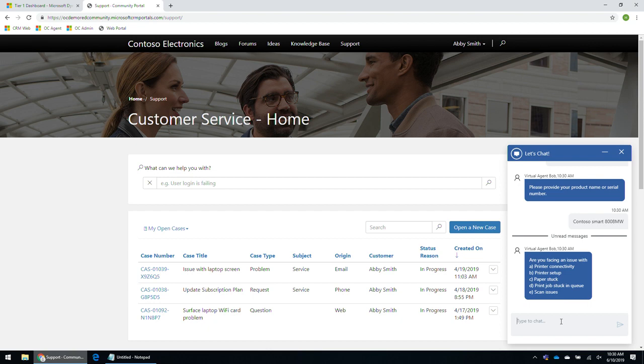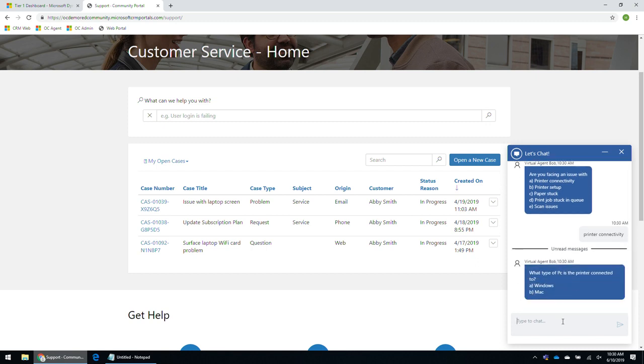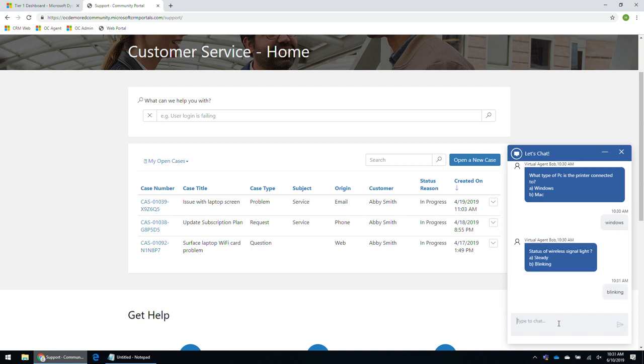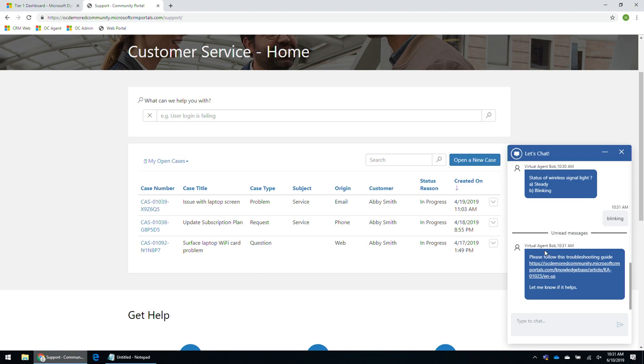It's asking me to provide more context, more information that the bot can leverage in order to help me. So let me provide that I'm facing an issue with printer connectivity, and what type of OS I'm using. It's Windows. And this is the last question: what is the status of one of the lights? It's blinking. Now what the bot will do is it will look at the Dynamics 365 knowledge base and try to look for a knowledge article and present that to me.